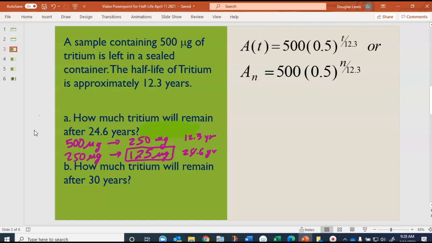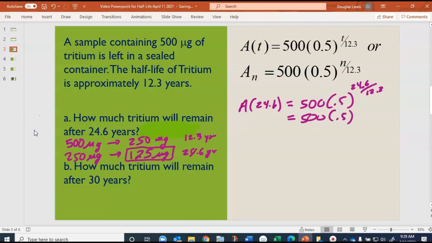If we put 24.6 in the formula, 0.5 to the 24.6 over 12.3, this would have given us 500 times 0.5 to the second power. So we know there was exactly two half-lives, and that means we multiply by a half once, giving us 250, and then another time giving us 125. So that's what would have given us that.